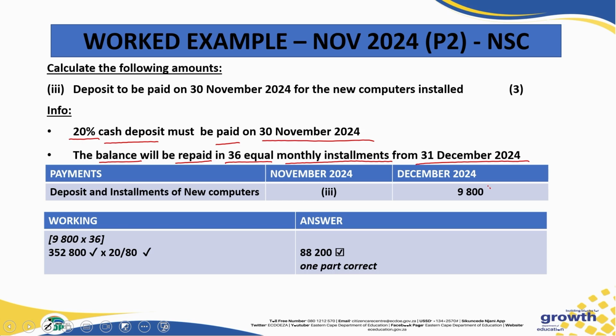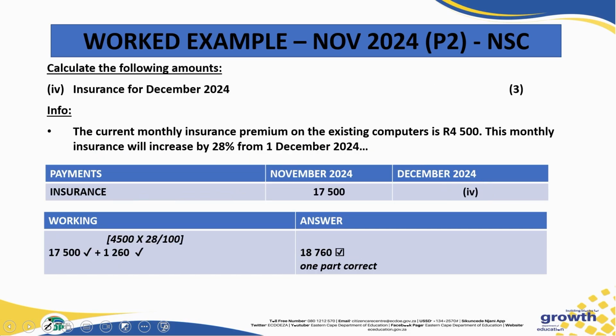You were given here 9,800 Rand, which is the installment for the new computers. So simply you have to take that 9,800 Rand and multiply it by 36 to get the total payments, which will represent the 80%. What are we looking for? The deposit. And you were told then the deposit was 20%, and you get an amount of 88,200 Rand.